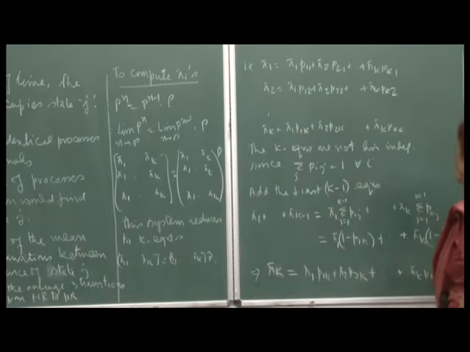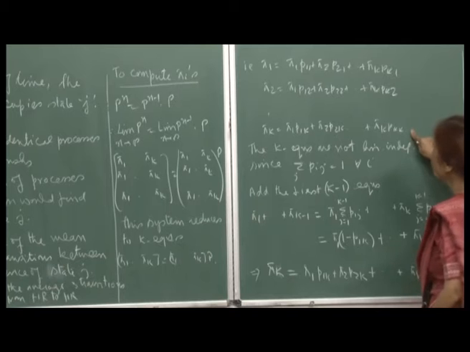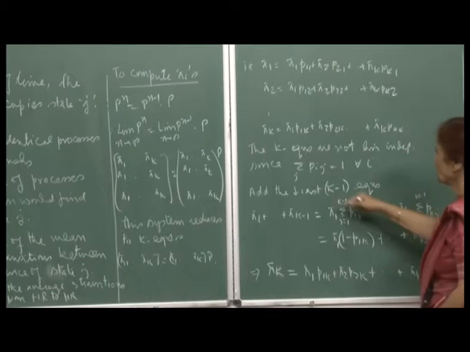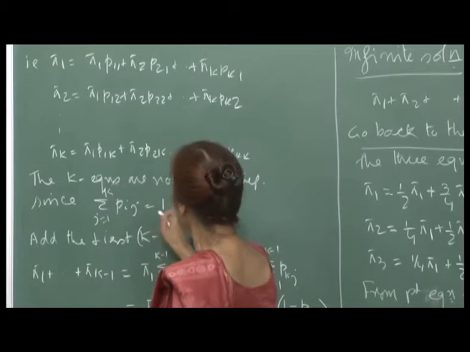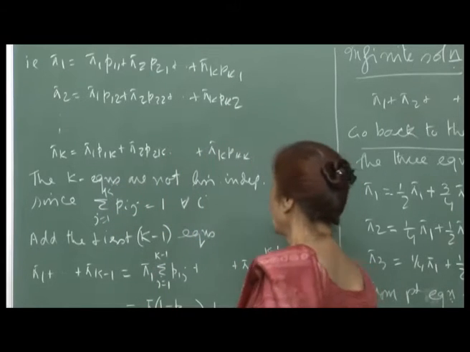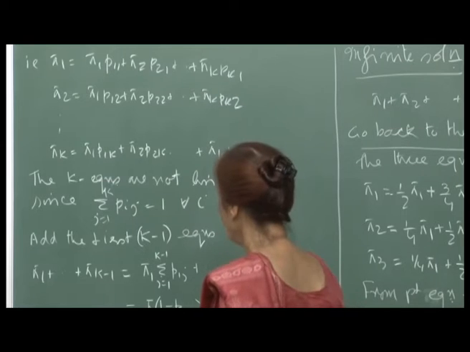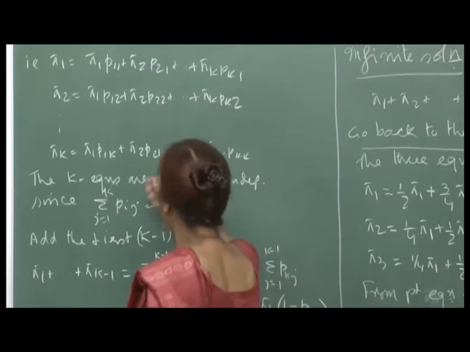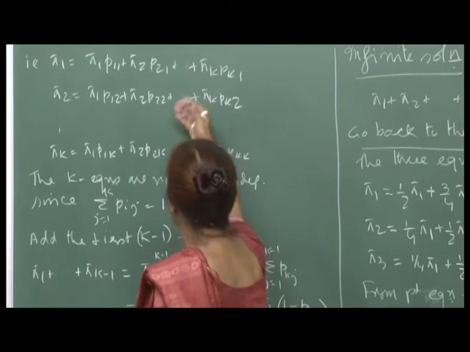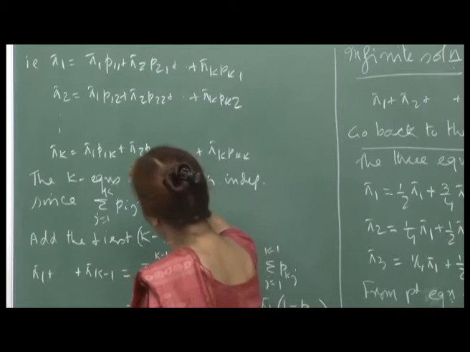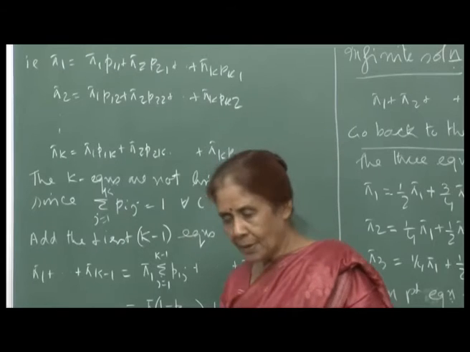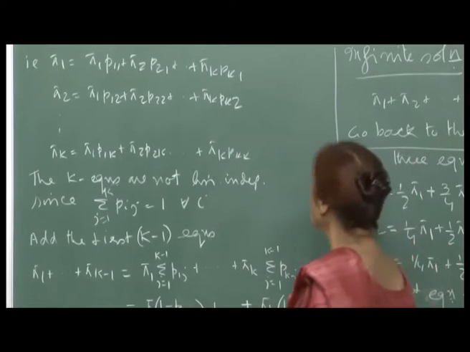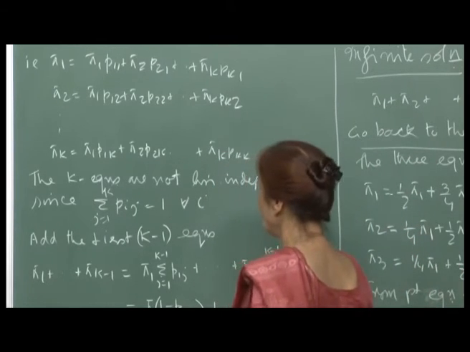So, I have these k equations, but you can immediately see that these k equations are not linearly independent, since sigma p i j, j varying from 1 to k, is equal to 1. So, let us just quickly check this. Essentially what I am saying is that your first k minus 1 equations will give you the kth equation. So, those of you who are familiar with the word rank, the rank of this matrix is k minus 1, or you want to show that.